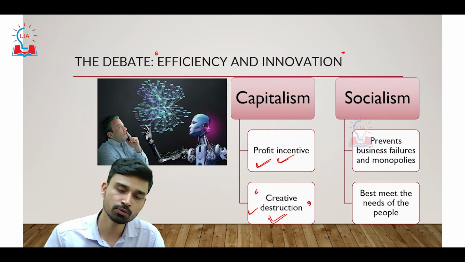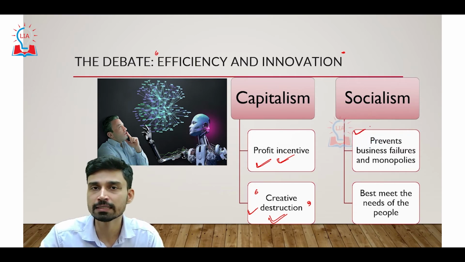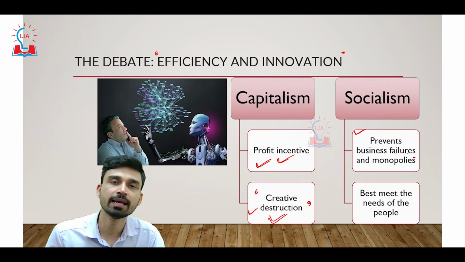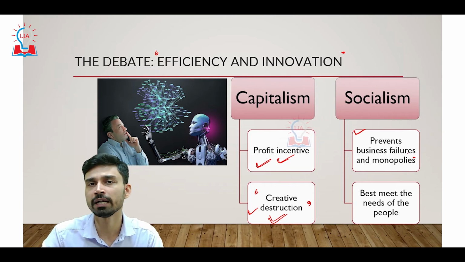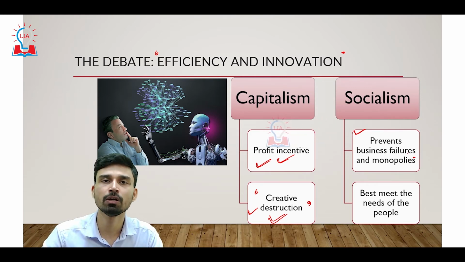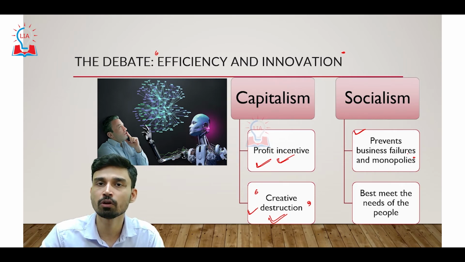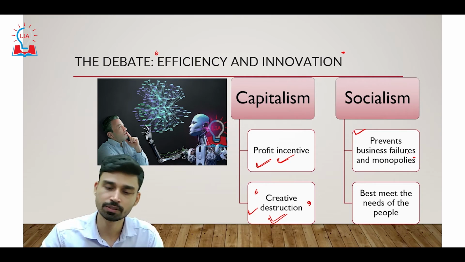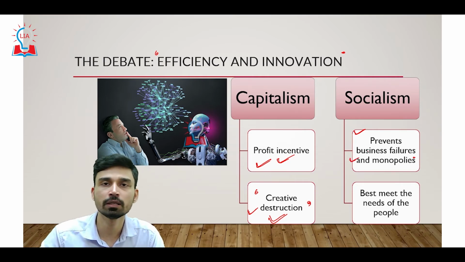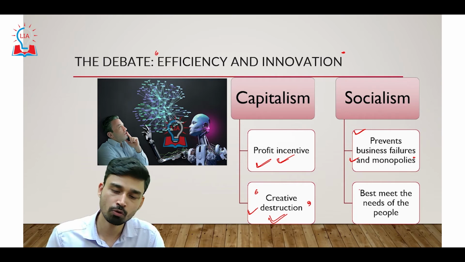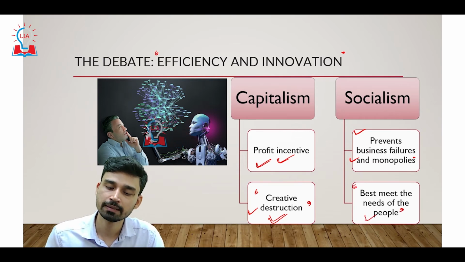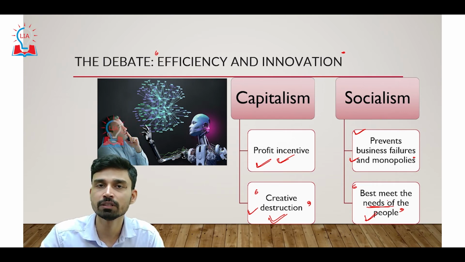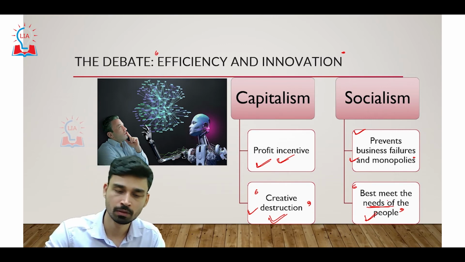On the other hand, as far as socialism is concerned, the proponents say that socialism prevents business failures and monopolies. As we have seen in the case of the 2008 financial crisis, most of the capitalistic world suffered huge catastrophic economic losses because of the subprime mortgage crisis. That is something that cannot be observed in socialism. Also, socialism proponents say that the system is best able to meet the needs of the people by providing them with sufficient opportunities and sufficient essential goods and items.